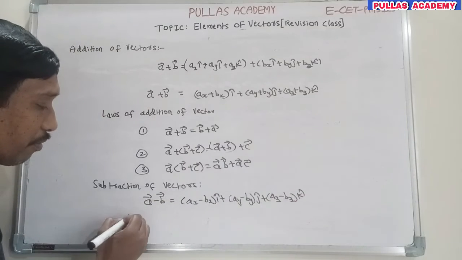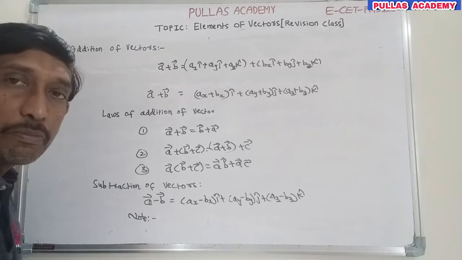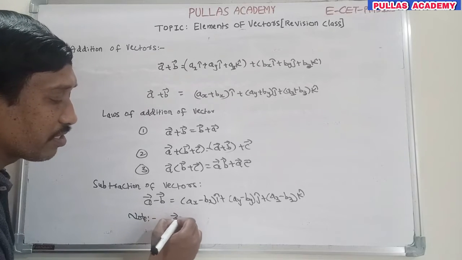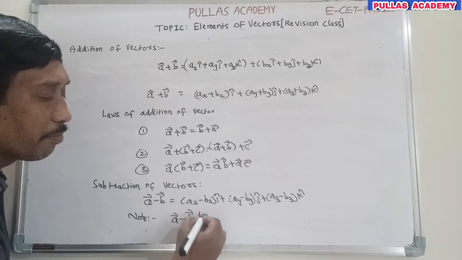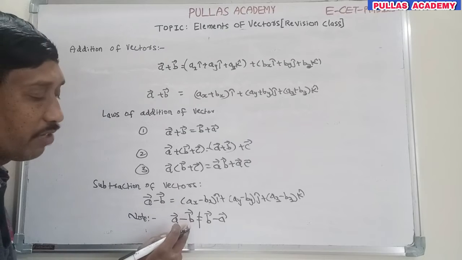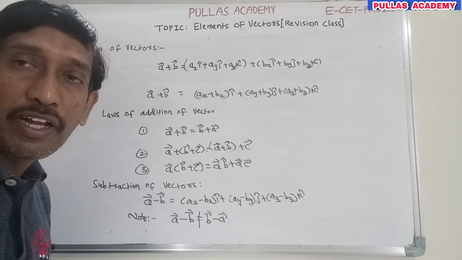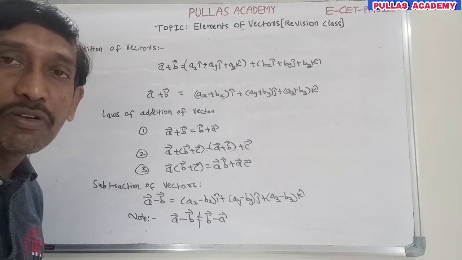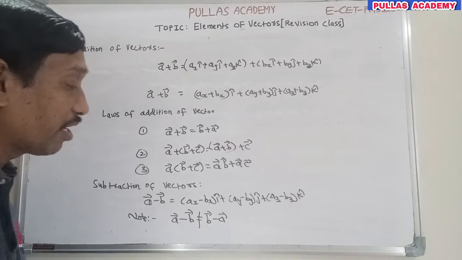But here is a very important point: subtraction of vectors does not obey the commutative law. Why? Because a bar minus b bar is not equal to b bar minus a bar. A bar minus b bar gives a positive vector, while b bar minus a bar gives a negative vector. Positive and negative vectors are not equal because they have opposite directions. Equal vectors mean same magnitude and same direction.